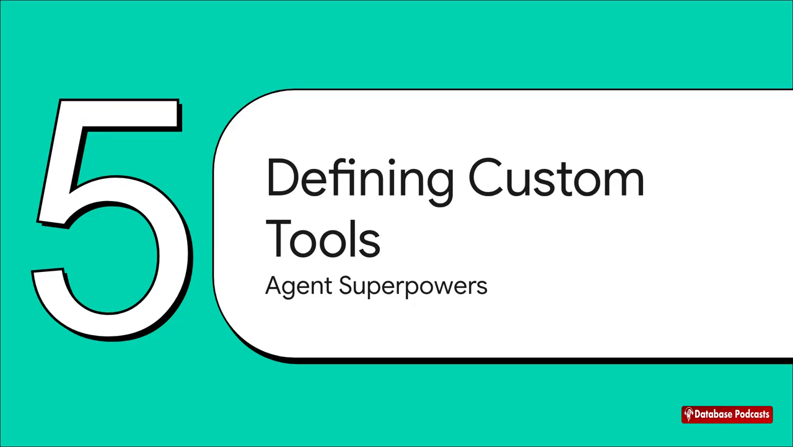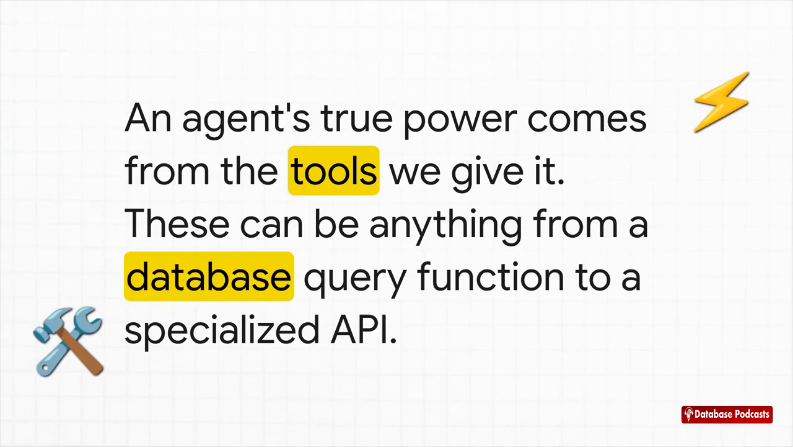Because at the end of the day, an agent is only as good as the tools you give it. This is where the real magic happens, because we, the developers, get to define a totally unique set of tools for an agent. It could be a function to query our company's private database, or an API for a stock trading service, or even a simple tool to send an email. This is how you really tailor an agent for a specific task.